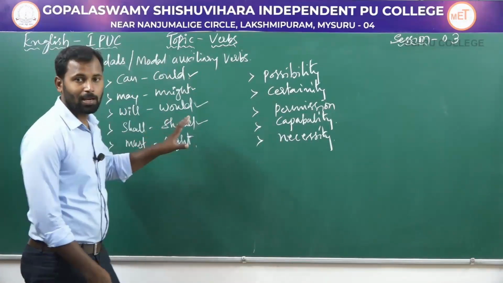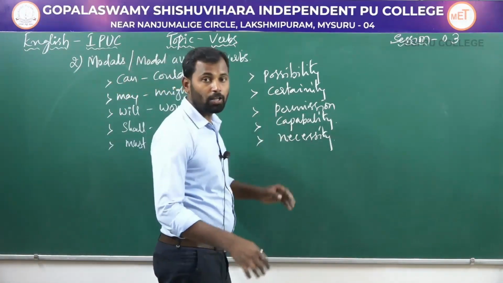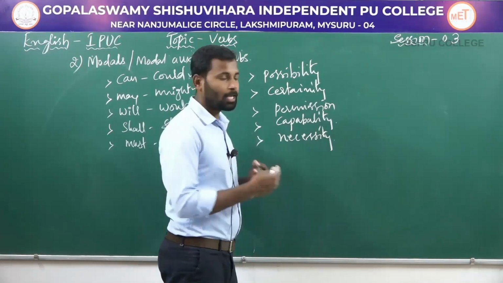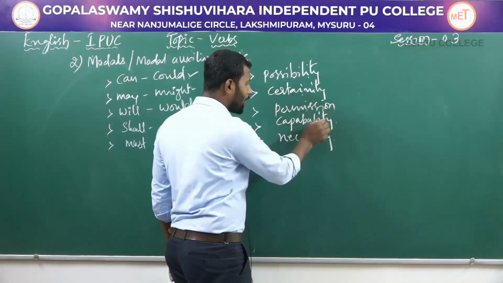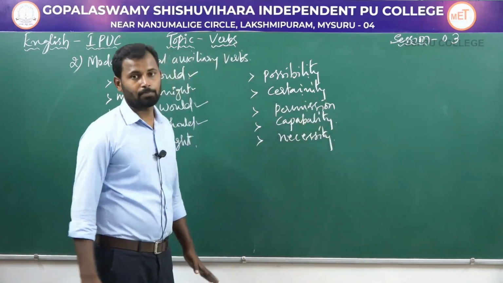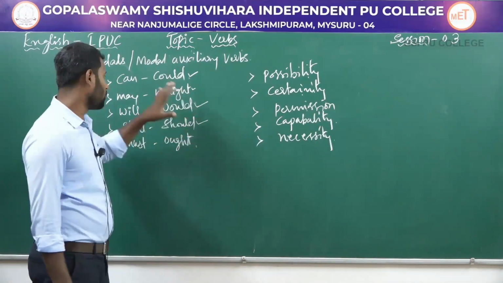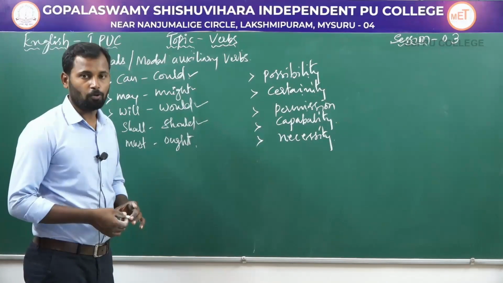So these modal auxiliary verbs are used along with ordinary verbs to express meaning such as possibility, certainty, permission, capability and necessity. Let's see a few examples for these modal auxiliary verbs.